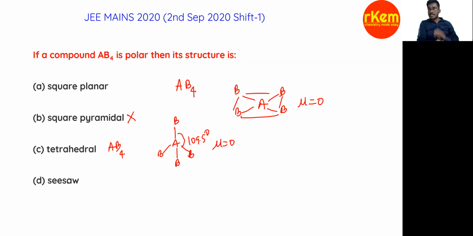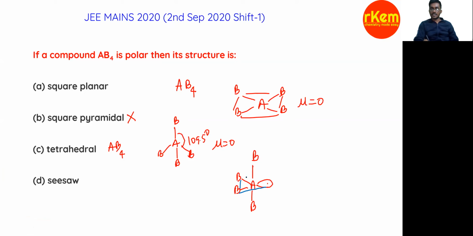So seesaw shape, if it is in a seesaw structure. What is the seesaw structure? Look at this. First of all, I'm drawing a trigonal bipyramidal and I'm placing a lone pair on the equatorial position. This is the seesaw structure.